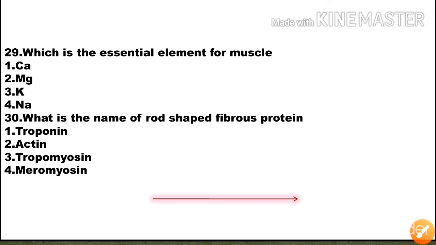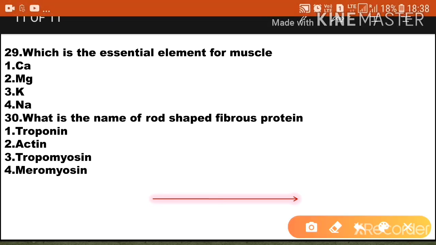Next question, which is the essential element for muscles? Option 1 calcium. Option 2 magnesium. Option 3 potassium. Option 4 sodium. So the correct answer is calcium, which is the essential element for muscles. Option 1 is the correct answer.